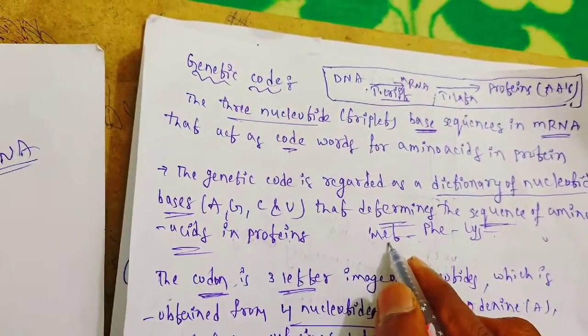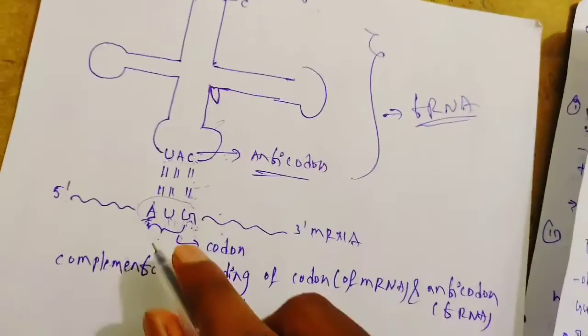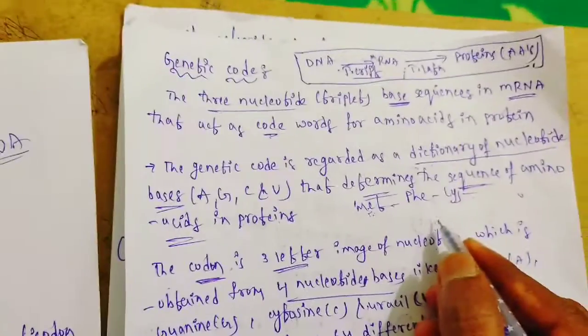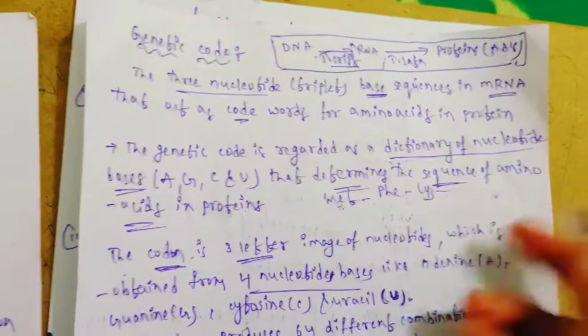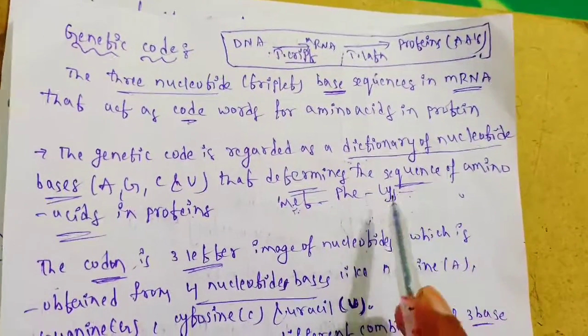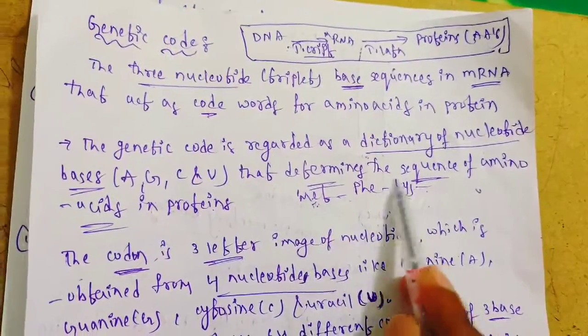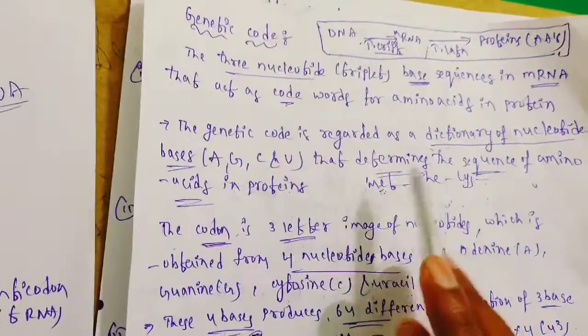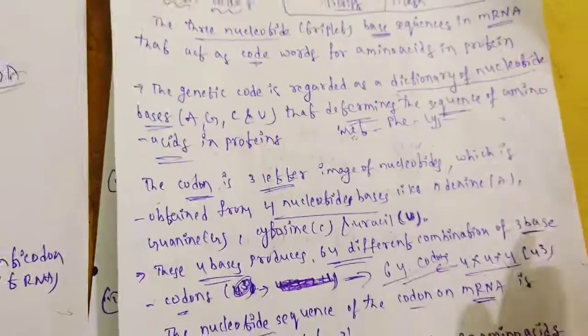For representing methionine in the protein structure, what is the code? AUG is there. For representing phenylalanine, another genetic code is there. For representing lysine, another genetic code is there. So the genetic code is regarded as a dictionary that determines the sequence of amino acids present in proteins. I will tell you later which genetic code represents which amino acid.